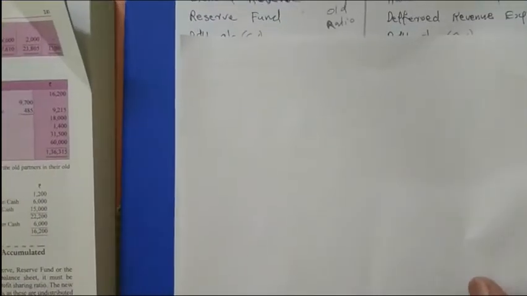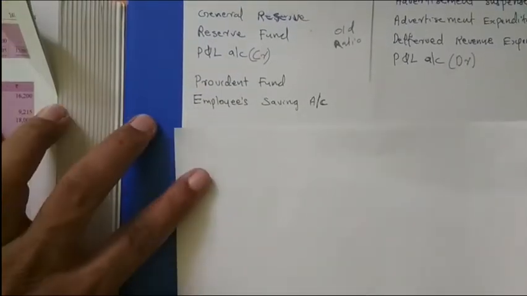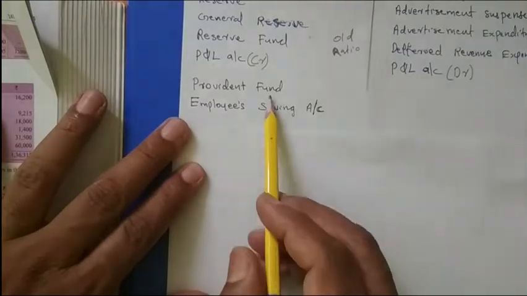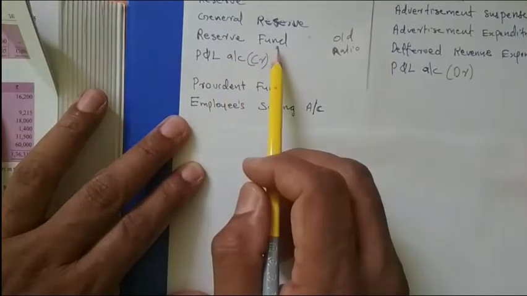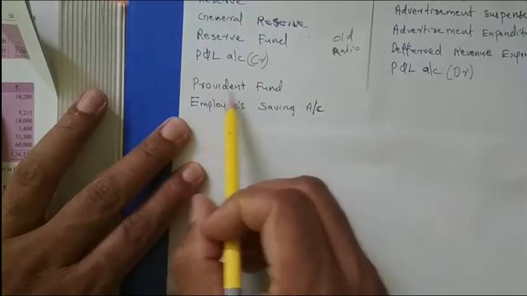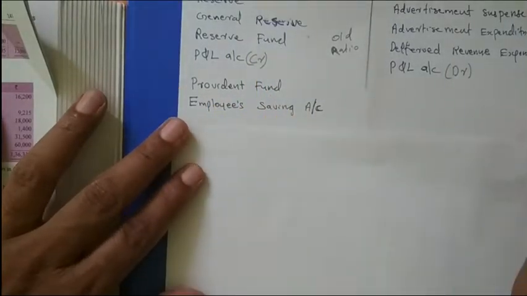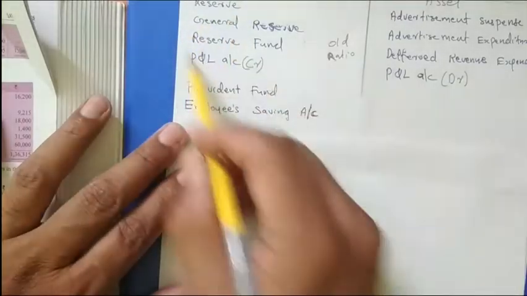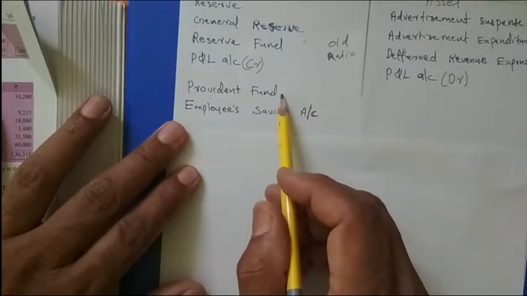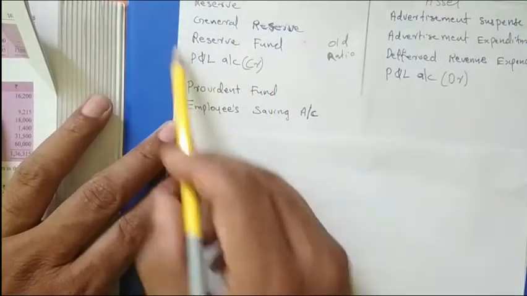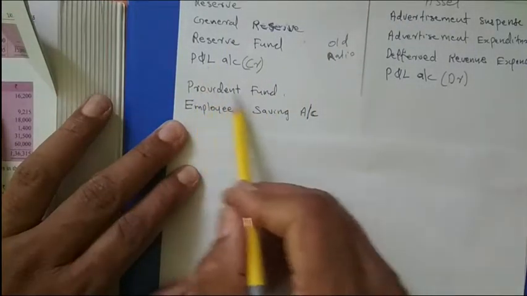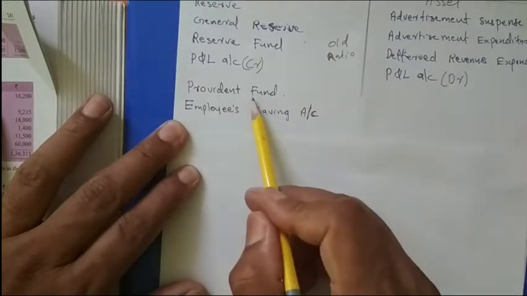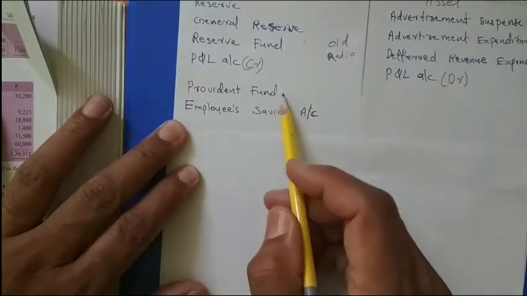Now something more regarding this same topic. These two items, you can read this item. I have written here provident fund. It is an employees' savings account. Actually here the reserve fund is accumulated profit, but the provident fund is not accumulated profit. Its treatment is not like that. You are treating this as a normal liability. When we are distributing these items, don't touch this one. It is entirely different; it is not the profit of the firm. It is the provident fund, meaning it is payable to the employees. It is a liability only.